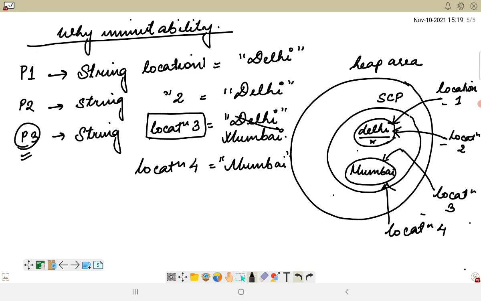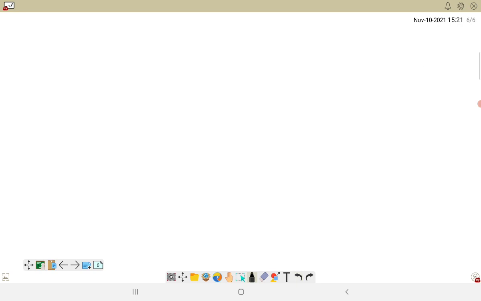Now moving ahead with the next concept, which is why string is considered final, or why we make use of string as a final entity, or a final class. When we are considering the final keyword, previously also we have discussed that final is just a keyword. Final is a keyword